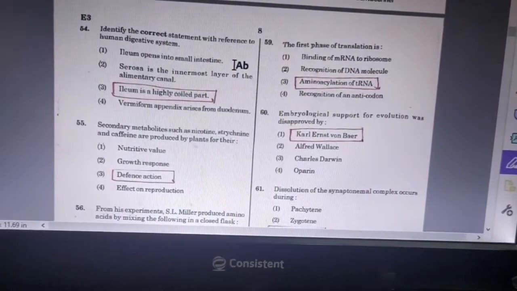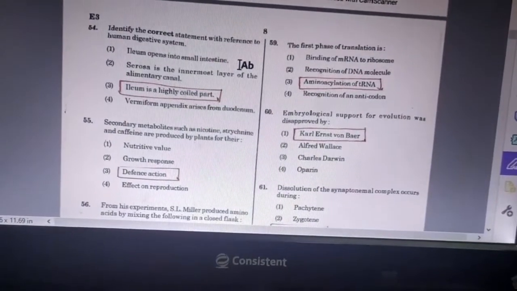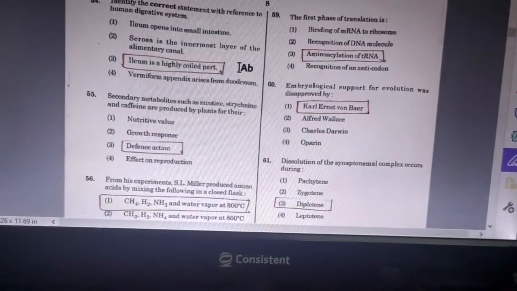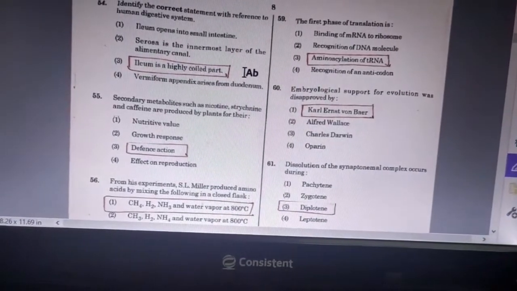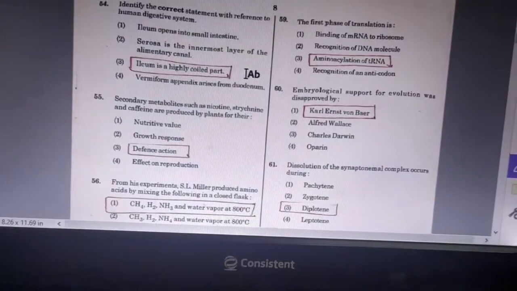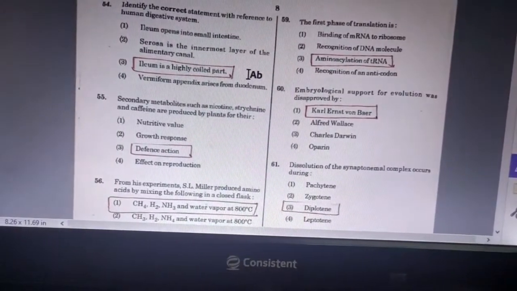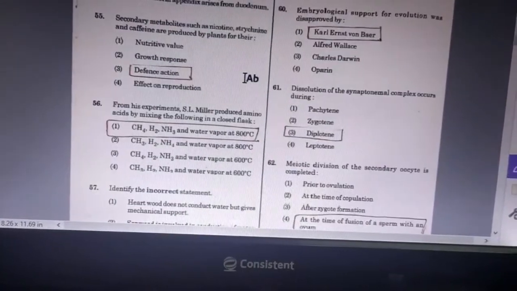Answer is defense action. Next question, from his experiments, S.L. Miller produced amino acids by mixing the following in a closed flask. Answer is CH4, H2, NH3 and water vapor at 800 degrees Celsius.